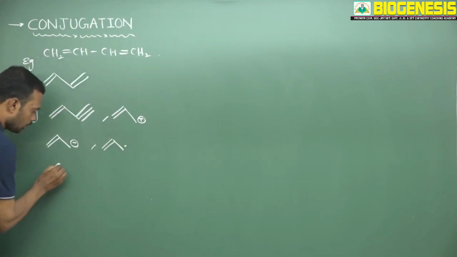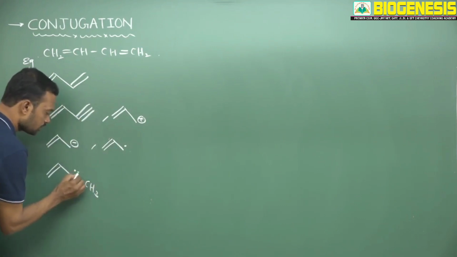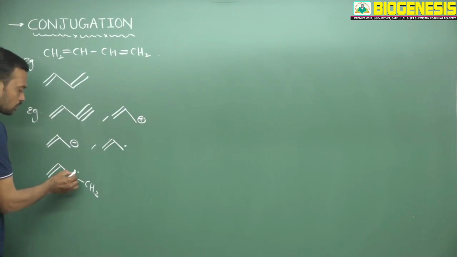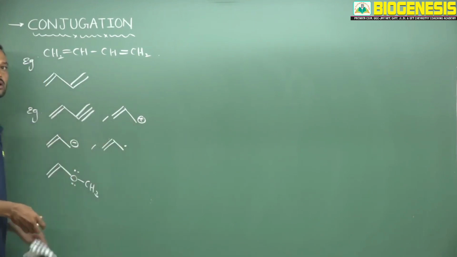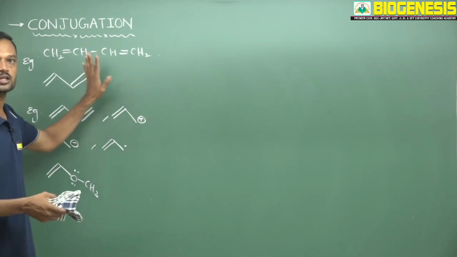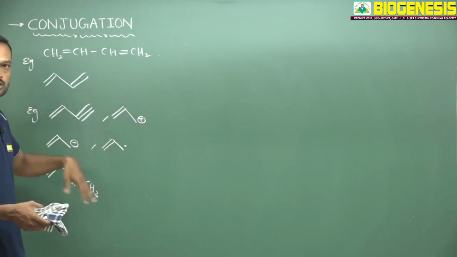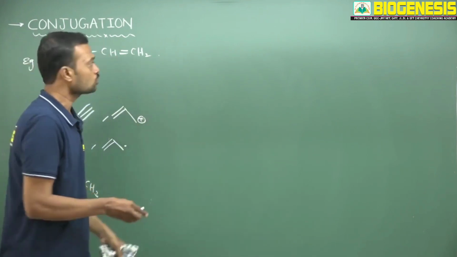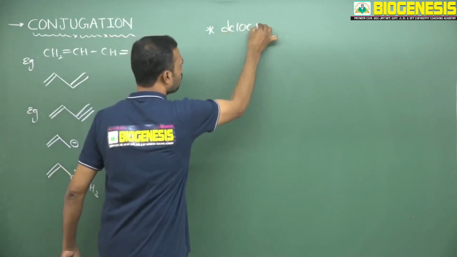Even a double bond as well as a heteroatom which has a lone pair of electrons, see, this is also under conjugation. Okay, pi electrons as well as non-bonding electrons are under conjugation, pi electrons as well as cation, all under conjugation. So conjugation is nothing but alternating double bonds, alternating charges, alternating electrons which are involved in delocalization. So the major aspect of conjugation is that electrons undergo delocalization.